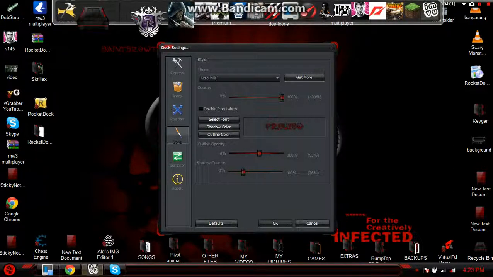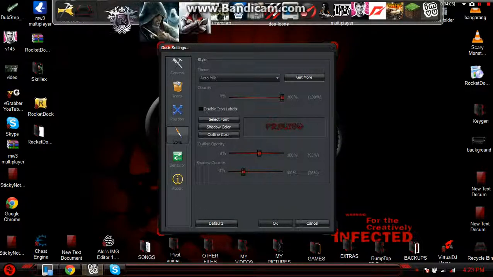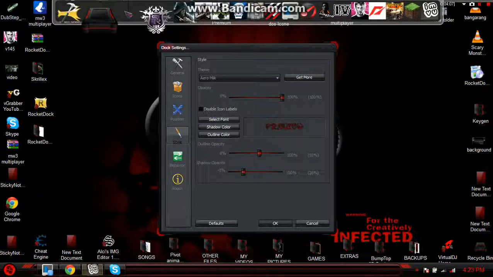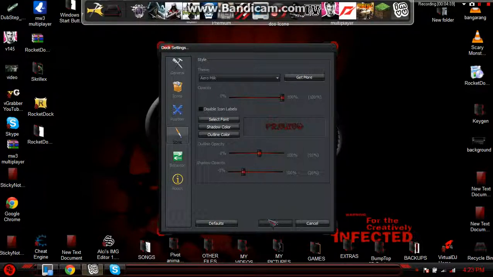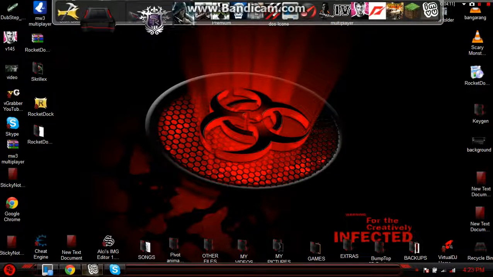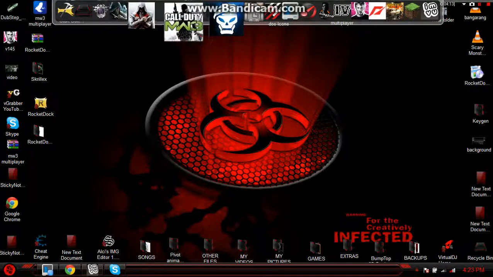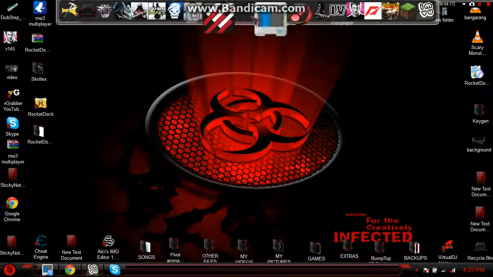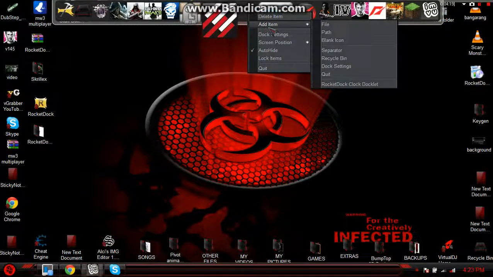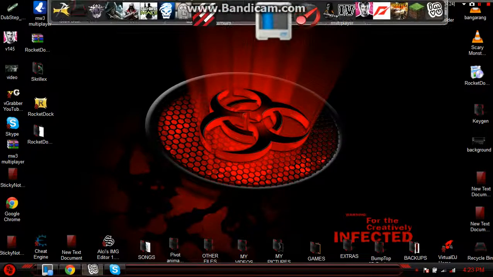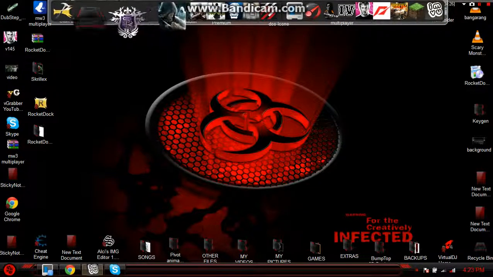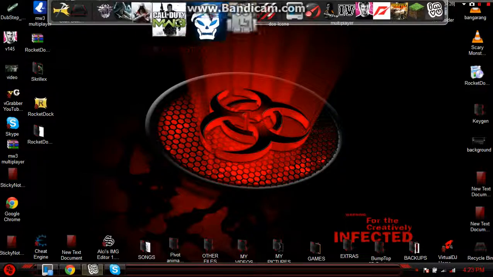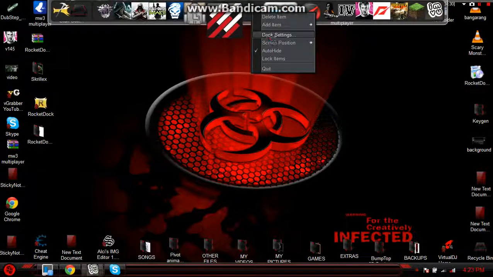Okay, as you can see, you're seeing this. You can take this and drag it. It's like a divider, like to separate stuff. Or you can even add a separator, so you can separate more than one set of icons or something.